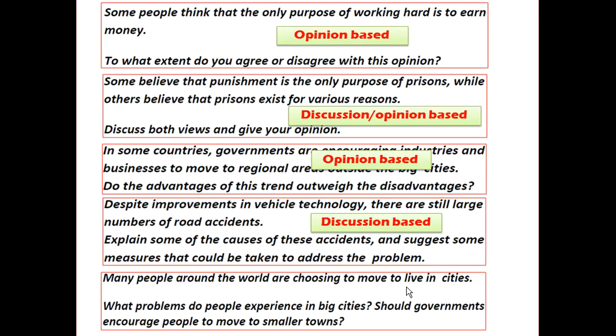All right, so you got your point here. First, they're asking for the problem, not your opinion, and then they're asking, should the government do this. So at first, they're asking you to discuss, and then they're asking your opinion. So for me, it's a discussion opinion question. Let's check the answer. Yeah, it's a discussion opinion based question, right? I hope you must have understood by now how to identify the type of question.